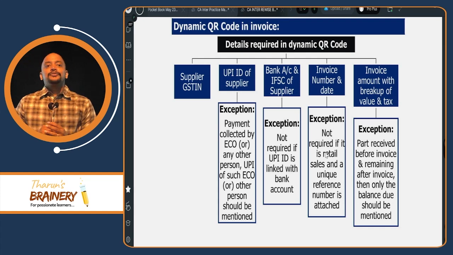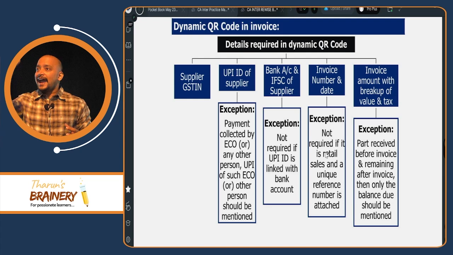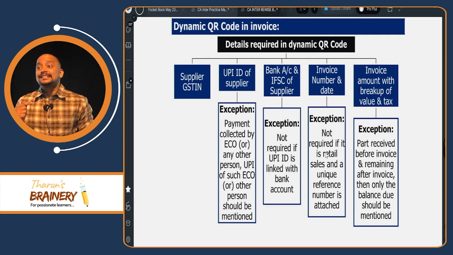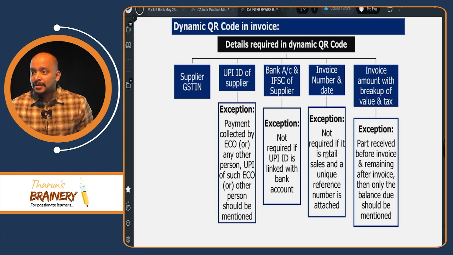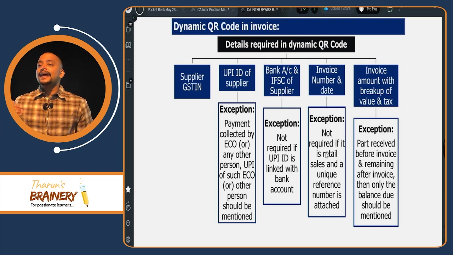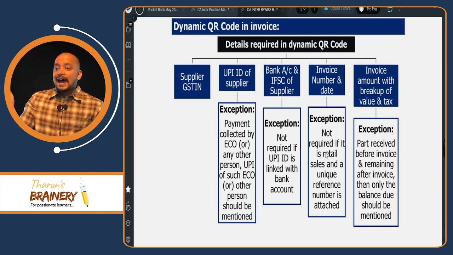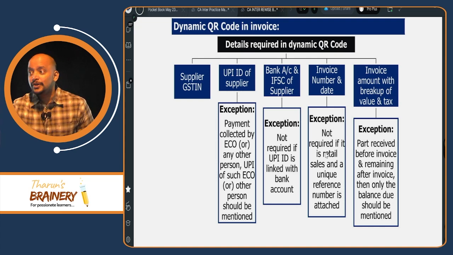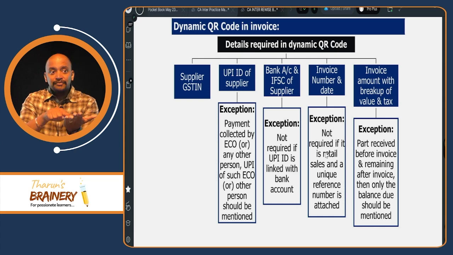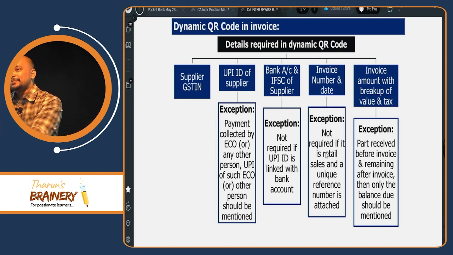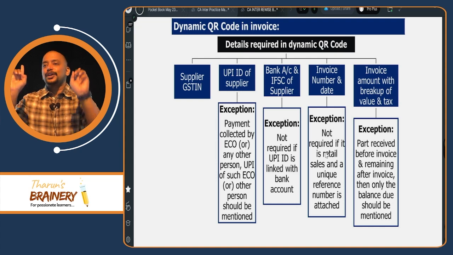For example, whenever you go to a shop, you scan the QR code and you enter the amount and you will pay. That is called a static QR code, wherein for any amount the code will be the same. But dynamic QR code is like, if you buy anything from Amazon or Flipkart, and if you select pay on delivery option, at the time when the person delivers the product to you, when you say that I will pay through GPay or PhonePe, he will create one ID, one code, and he will give it to you. The moment you scan it, the amount also will automatically come. That is called a dynamic QR code.